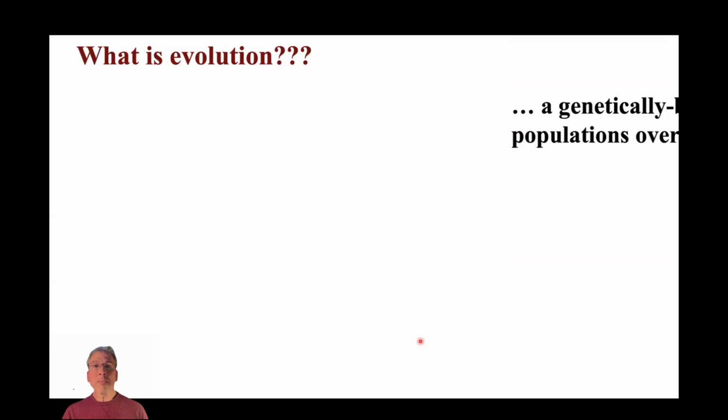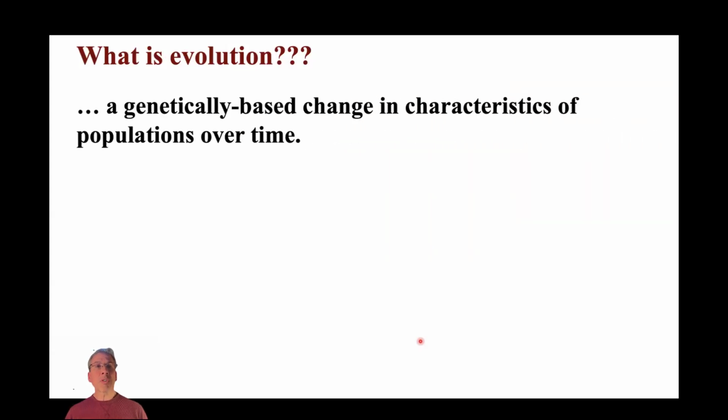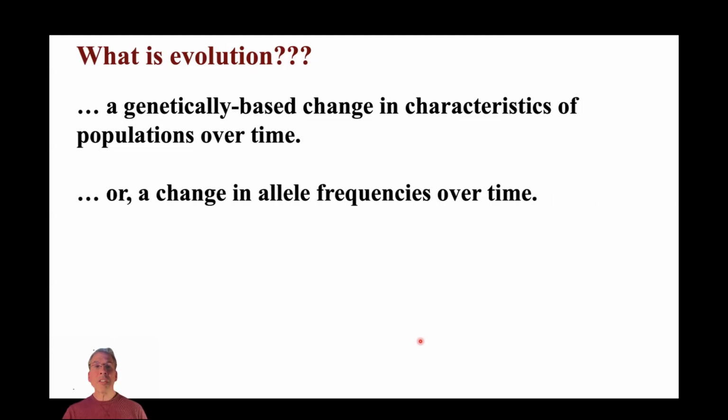So let's begin by just addressing a very fundamental question. What do we mean by evolution? At the most basic level, we're talking about genetically based changes in characteristics in populations over time. Or another way to think about that is a change in the frequency of certain alleles over time. We'll come back to that concept of allele frequencies in our next chapter in a little more detail.